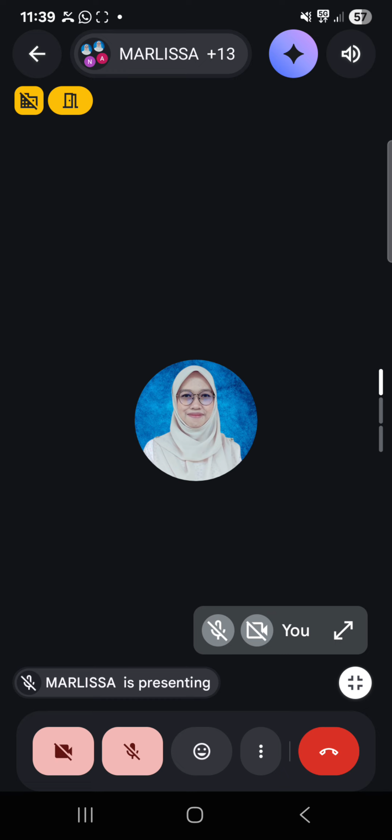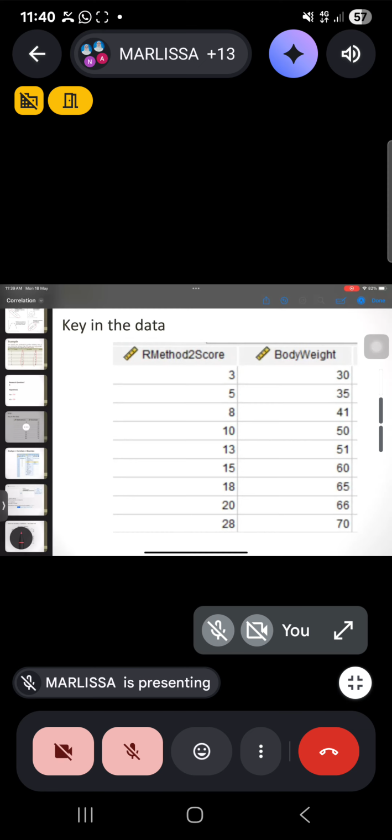The second variable is the body weight. You can put it in the variable view. Okay, wait, my laptop is not... Okay, try to do it first. Change the variable view.